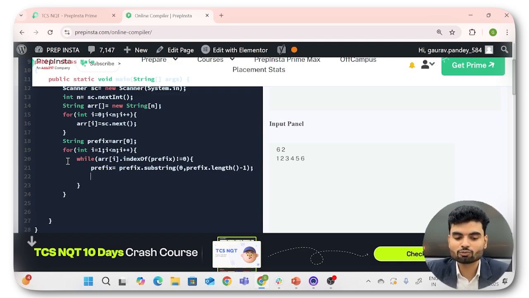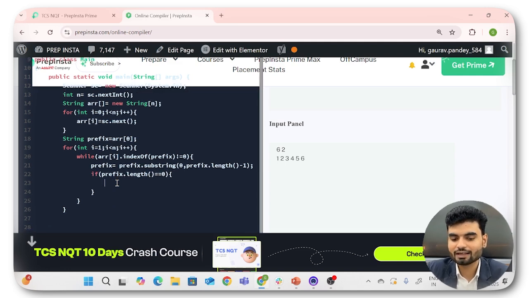But what happens if this prefix length becomes 0? In that case we can say there is nothing. It's an empty string now. So we'll return minus 1 because there is no prefix. If something could be common, we could have it. If the whole prefix has been emptied, all the values we have deleted from the prefix, which means there is no common value at all.